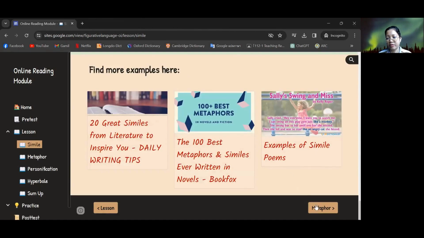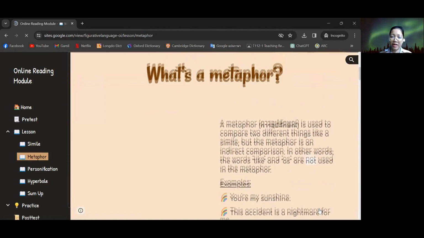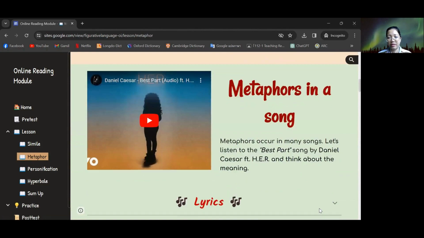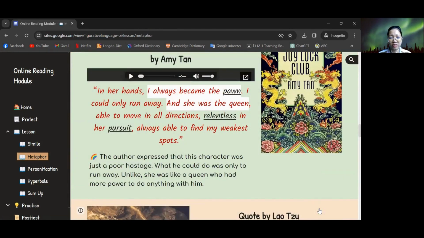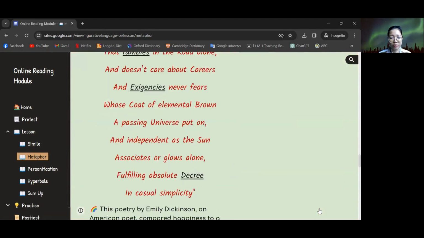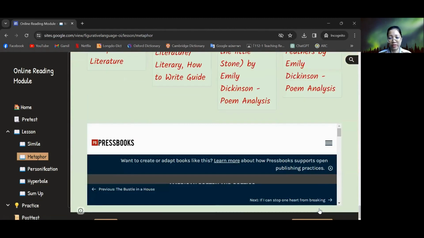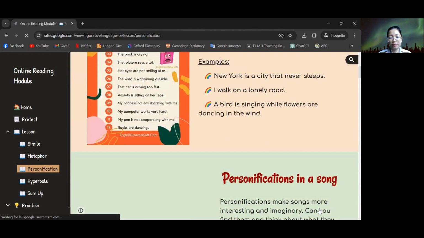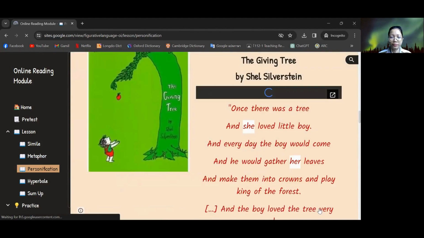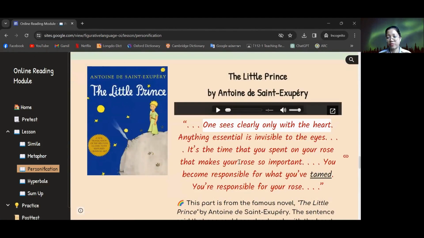Next one is the metaphor, and the same process continues in this part: beginning with the meaning, then metaphors in song and song analysis, literature and literature analysis, the poem as well, and more examples for them. Next is personification, the same process as well. This one is The Little Prince, so it's very famous.